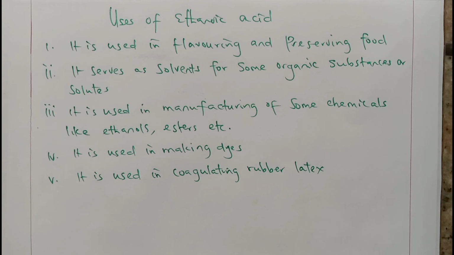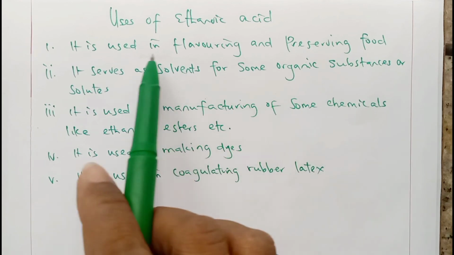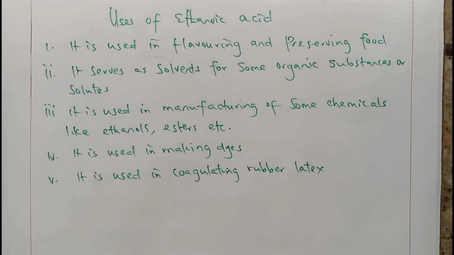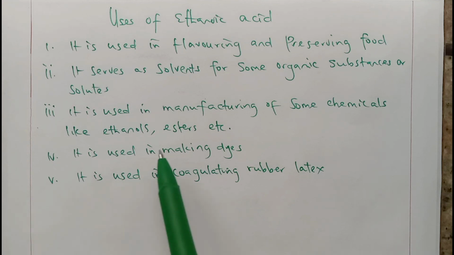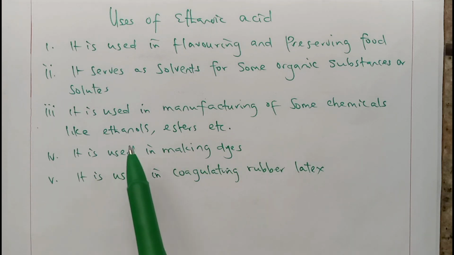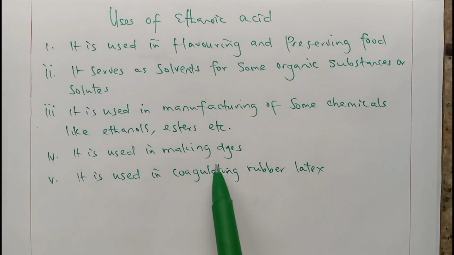Summary of the ethanoic acid uses is, as you can see, used as flavoring and preserving food. I want you to know that this is very, very important. You need to have this in your memory. It serves as solvent for some organic substances. Yes, it is used in manufacturing of some chemicals like ethanol, esters. If you go back to those properties, you will see that it is used in making dyes, it is used in coagulating rubber latex.